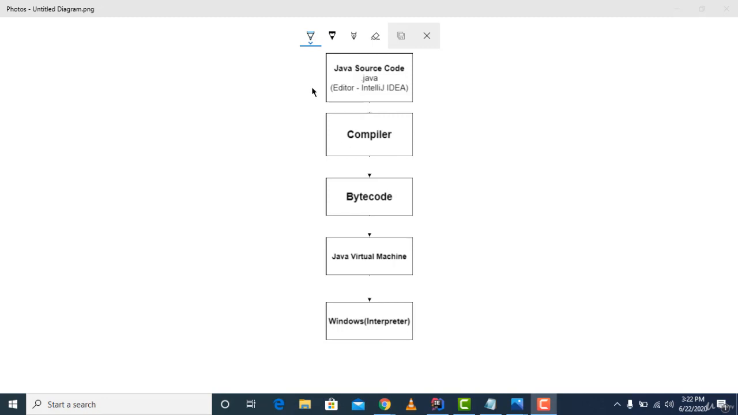So the Java source code gets compiled to bytecode by a compiler, and again the bytecode gets converted to interpreted code. It's not really a code, it's just an interpretation by the Java Virtual Machine. So you need the Java Virtual Machine and the compiler in this case, and both will be installed when you install IntelliJ IDE. Thank you. We'll see more in the next modules.